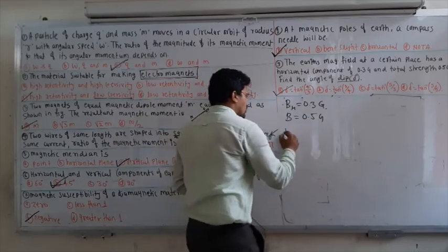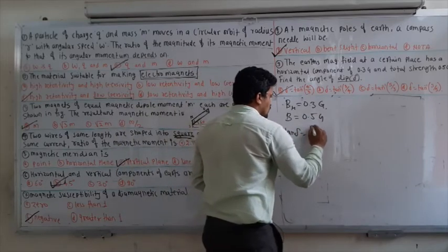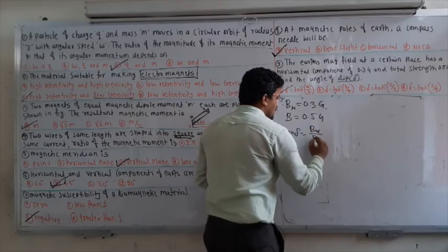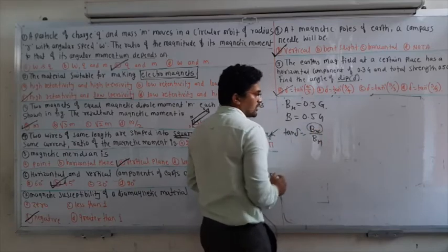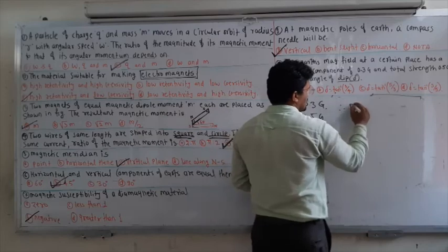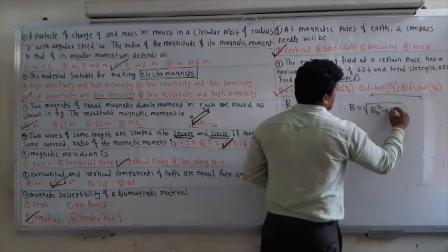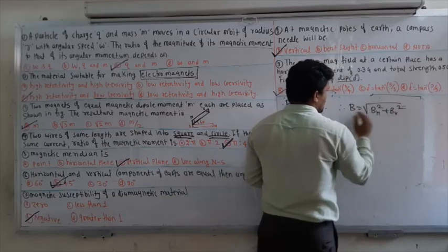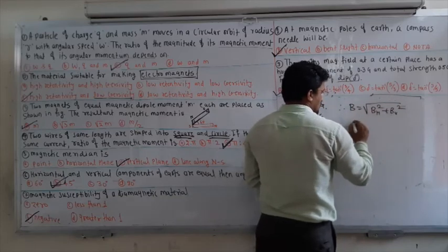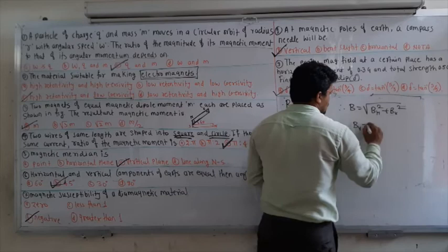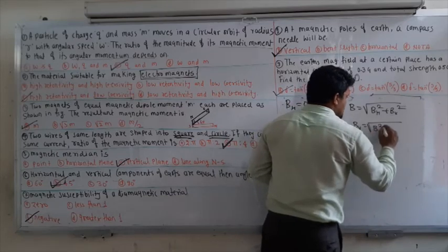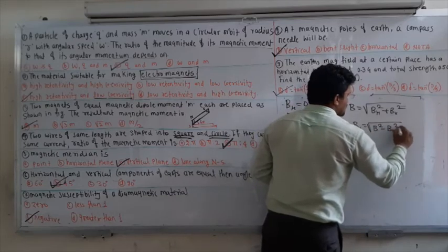We know the angle of dip: tan δ is equal to BV divided by BH, but BV is not given. So we will find it from this equation: B is equal to the square root of BH² plus BV². If you solve this, BV is equal to the square root of B² minus BH².